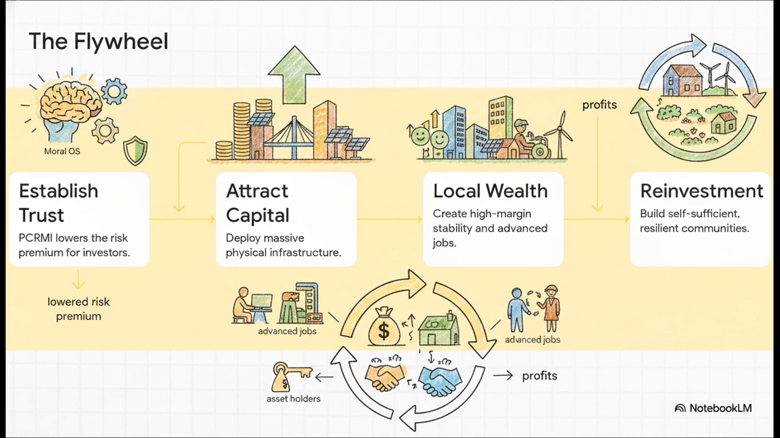Because it's suddenly safer, we hit Step 2, attract capital. Massive investments pour into physical infrastructure in areas that used to be considered way too volatile. Step 3, local prosperity. This new infrastructure creates high-margin stability and advanced local jobs. And finally, Step 4, reinvestment. The profits aren't siphoned off to some offshore account, they are fed directly back into building self-sufficient communities.